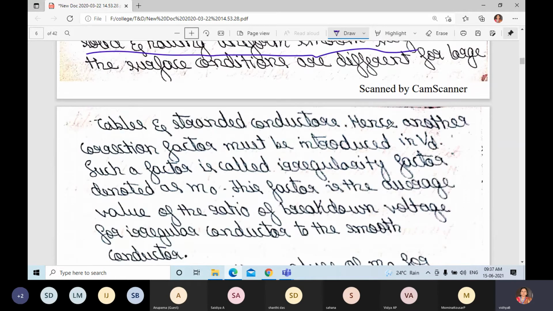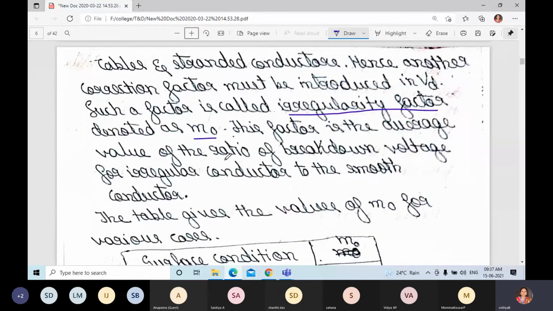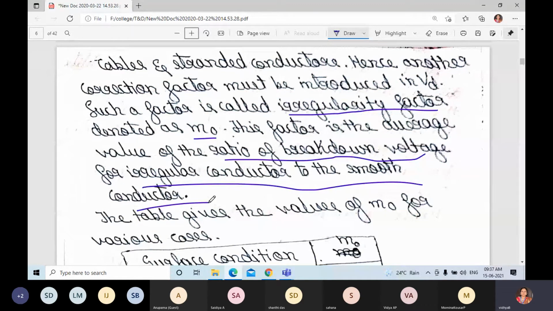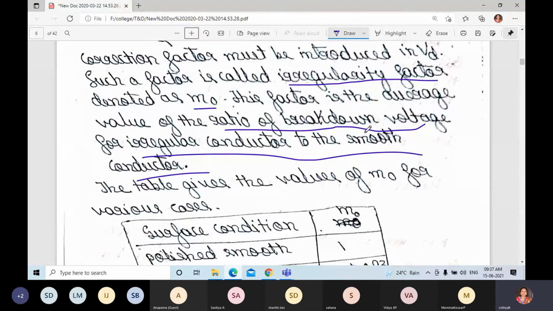Hence, another correction factor must be introduced in Vc. Such a factor is called the irregularity factor, denoted as m naught. This factor is the average value of the ratio of breakdown voltage for an irregular conductor to that for a smooth conductor.